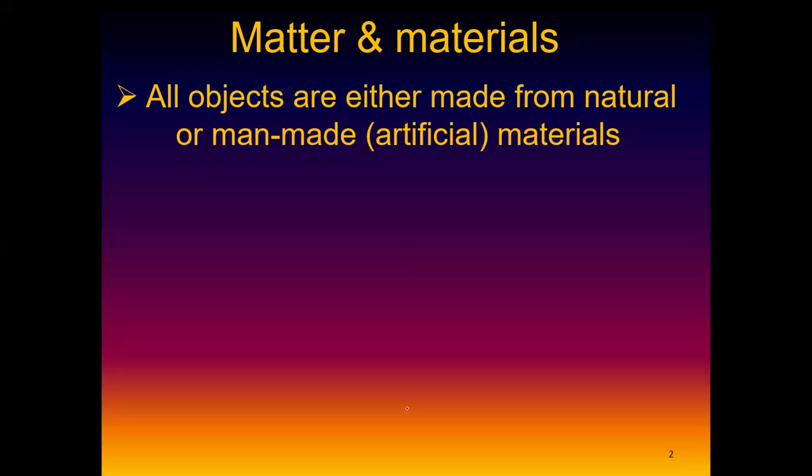It's a biological material, a living organism. So you found the tree here on this earth. It's naturally made, and the material is wood. That's absolutely right. The man-made ones, we sometimes refer to as artificial materials.